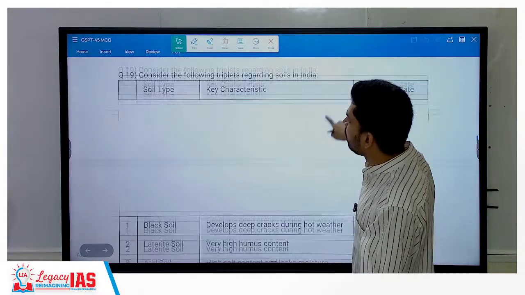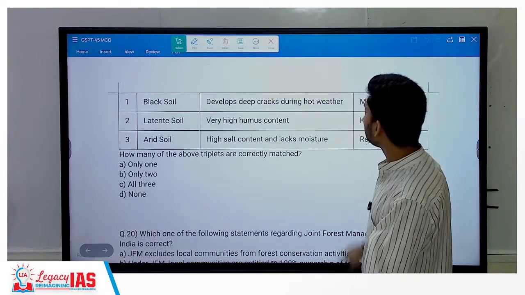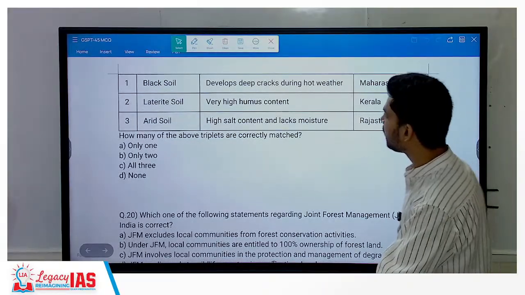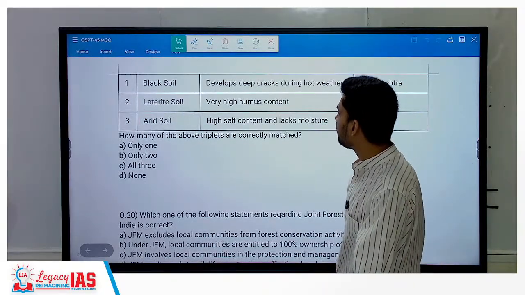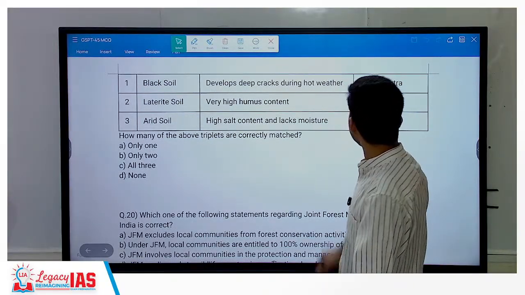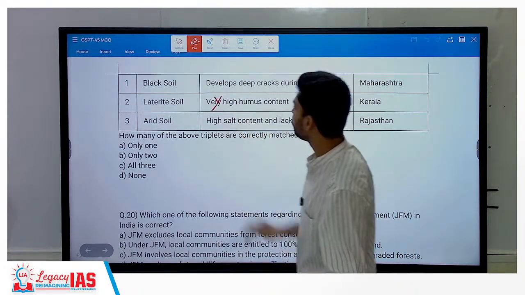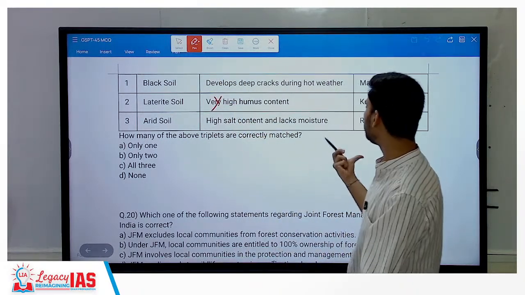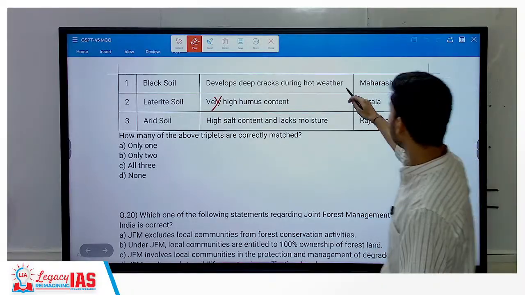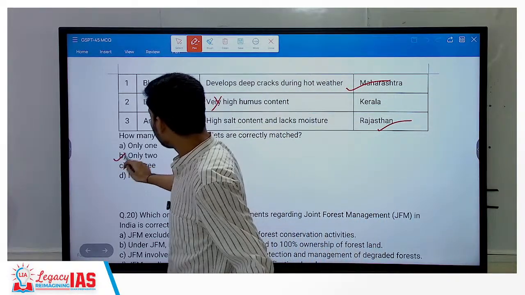So B. Soil type: black soil develops cracks during hot weather, found in Maharashtra. True. Laterite soil, very high humus content in Kerala. True or false? False. They have low humus content. Arid soil, high salt content and lacks moisture, found in Rajasthan. Yes, so B only.